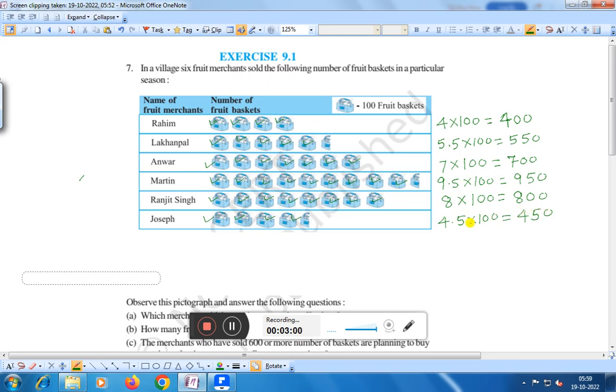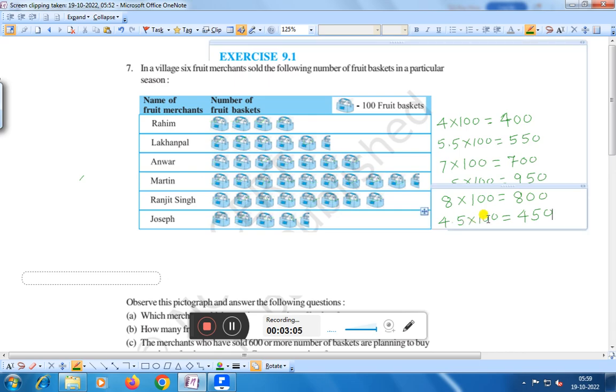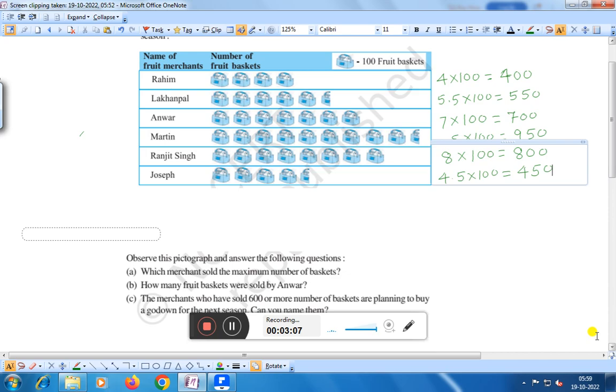Now the question: observe the pictograph and answer the following questions. Which merchant sold the maximum number of baskets? Let us find: 400, 550, 700, 950, 800. 950 is the highest.